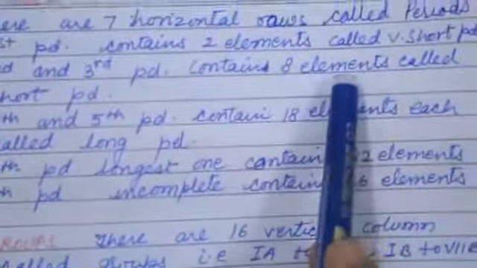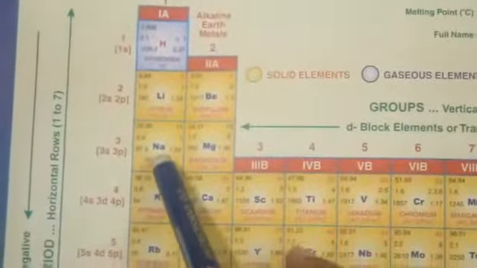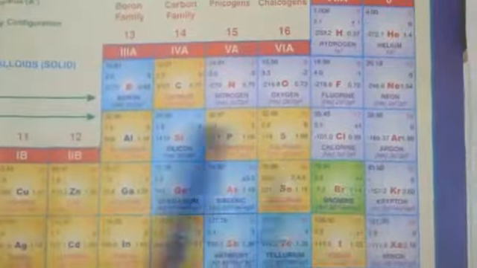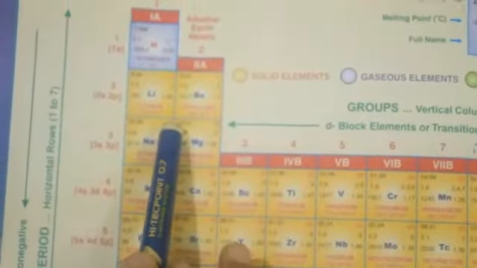The second and third periods contain 8 elements each and are called short periods. Both are similar to each other, and they contain 8 elements.